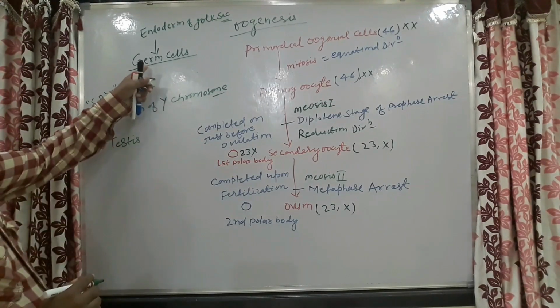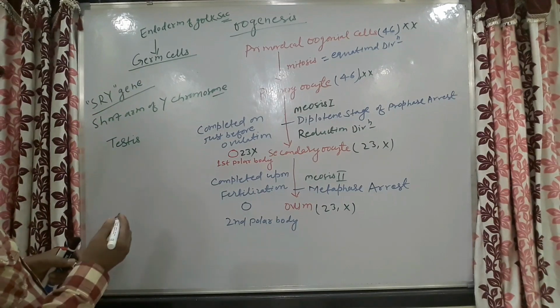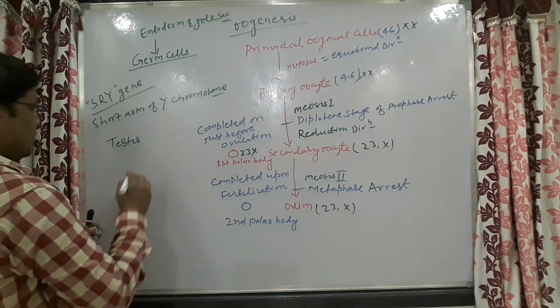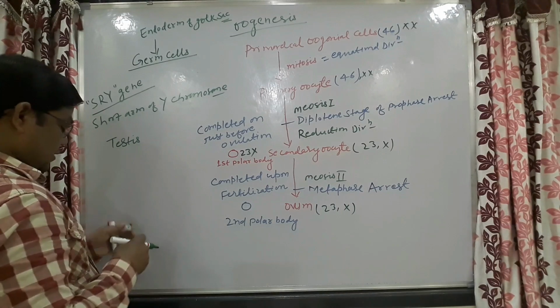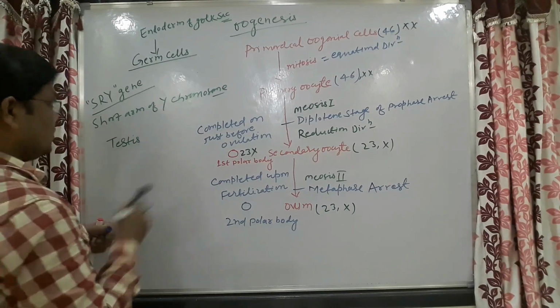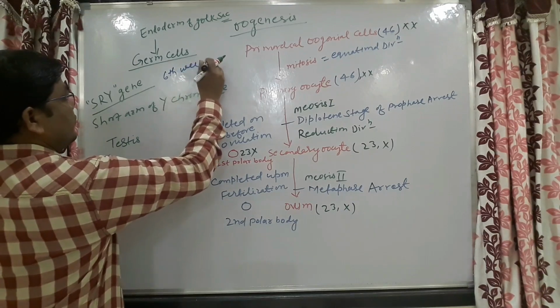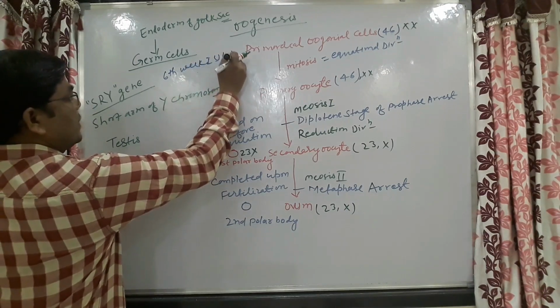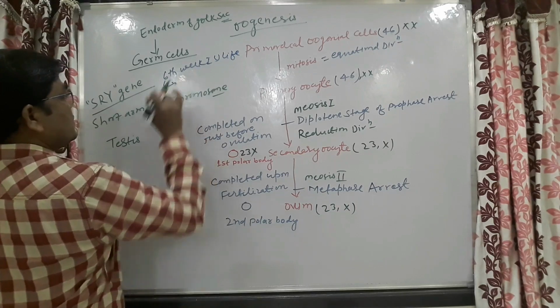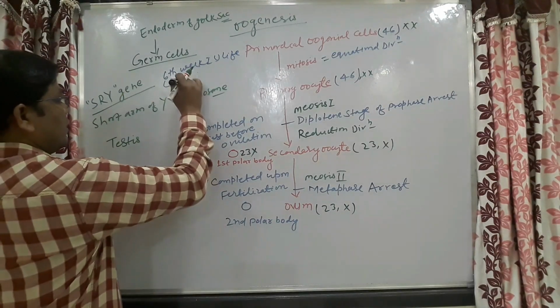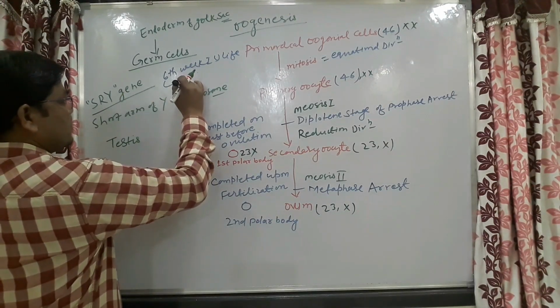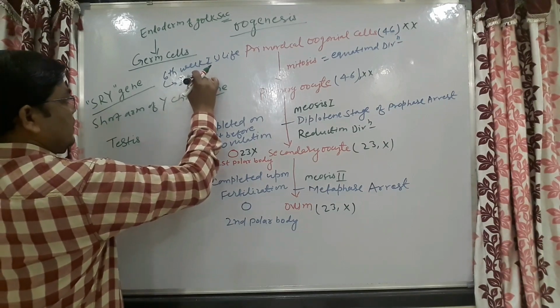Up to the 6th week of intrauterine life, these germ cells are undifferentiated.